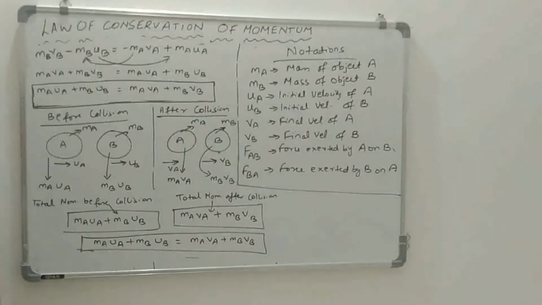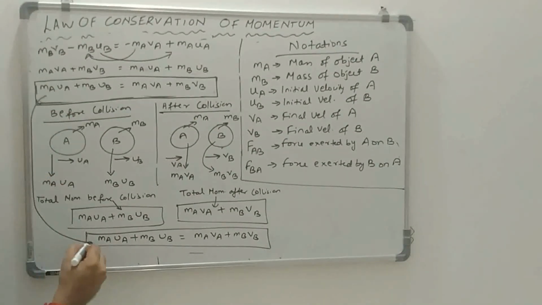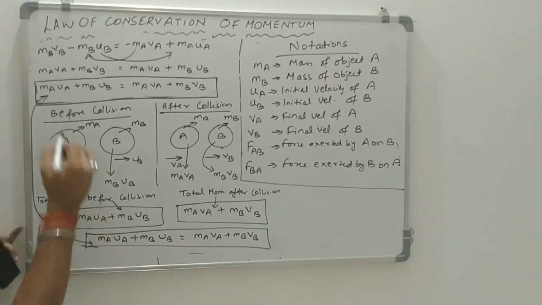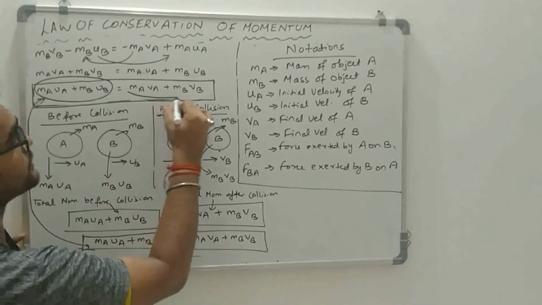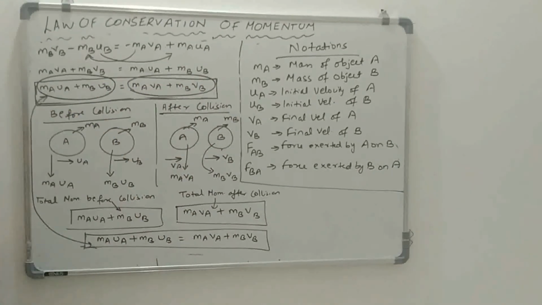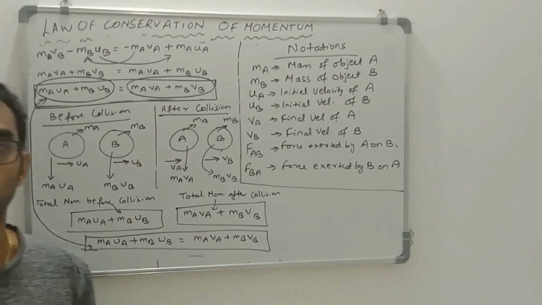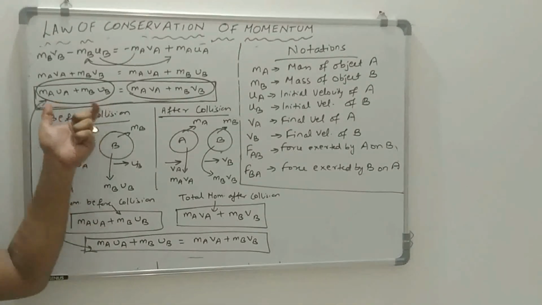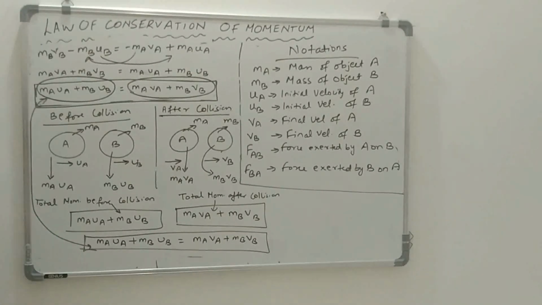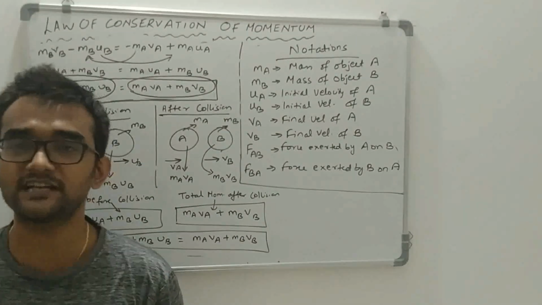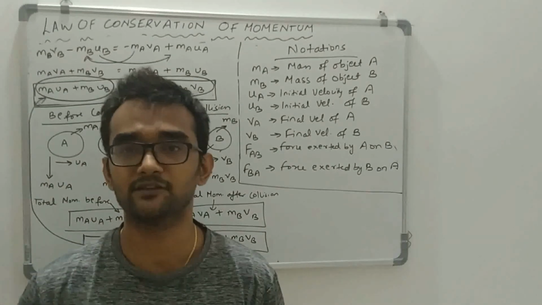Friends, as you can see, both these equations are the same. So, this is the total momentum before collision and this is the total momentum after collision according to this. Thus, I have proved that the total momentum before collision is equal to the total momentum after collision. With this, friends, I have stated and derived the law of conservation of momentum in this video.